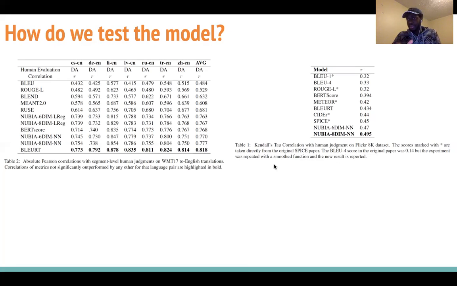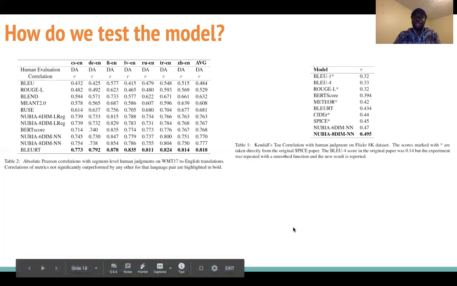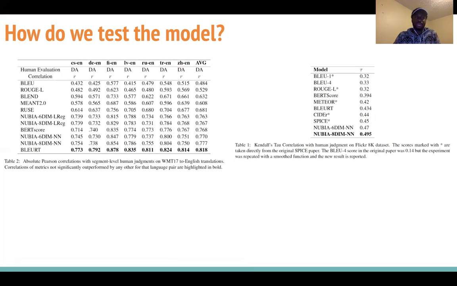And then on the test for image caption evaluation, where this time we take a model that's trained on 9,000 machine translation sentences, and we test how well it agrees with human judgment in the context of image captioning, we're able to achieve a state-of-the-art result, where this time we do better than BLEURT and BERTScore at this task. So the NUBIA model seems to have high generalization capability.